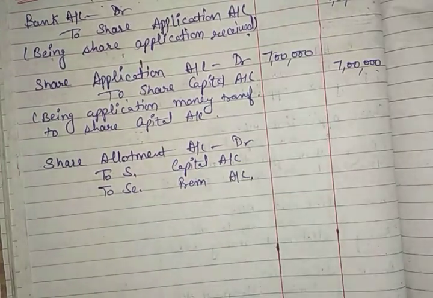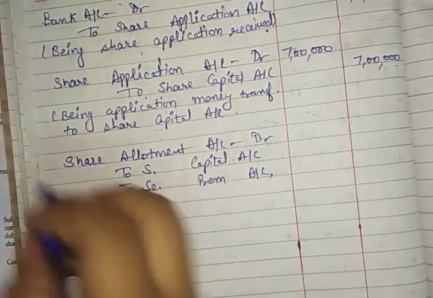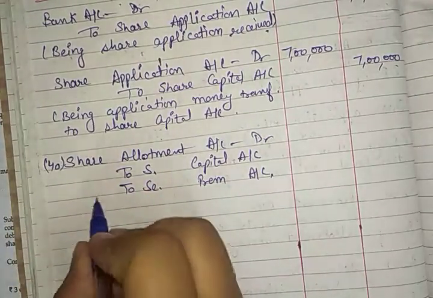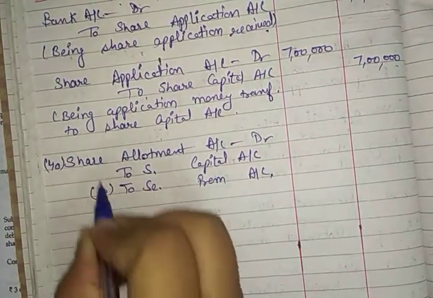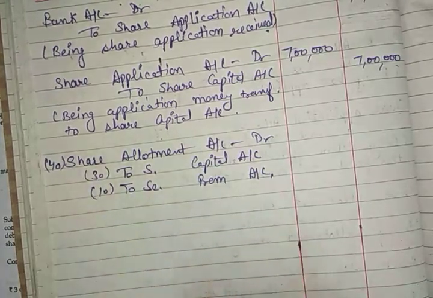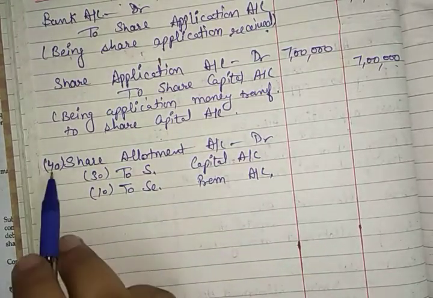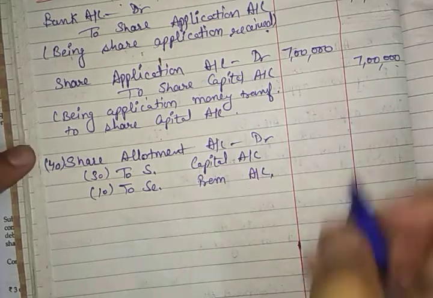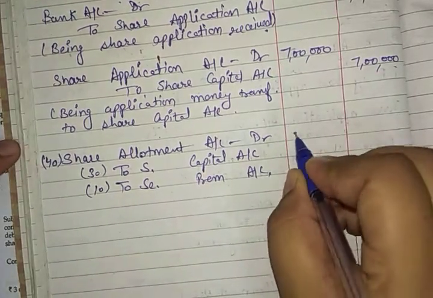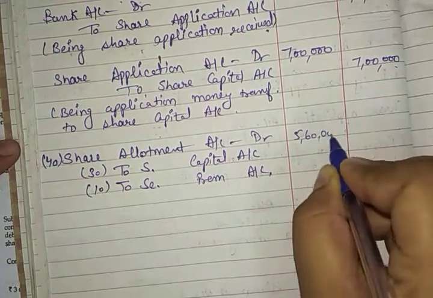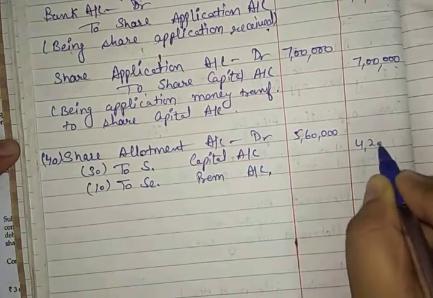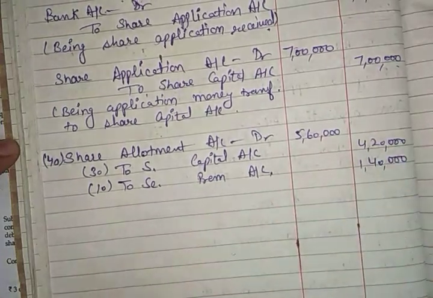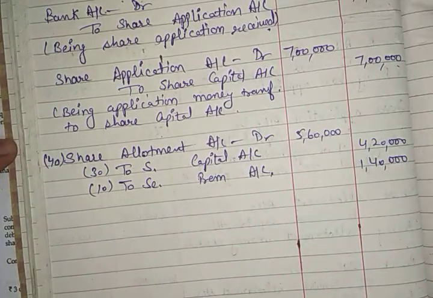Now how will you calculate the amount? You have called 40 rupees on share allotment, out of which 10 rupees is the premium, which means 30 is for share capital. Now multiply this amount with the number of shares, that is 14,000, and while multiplying you will get the answer as 5 lakh 60,000, 4 lakh 20,000, 1 lakh 40,000. Okay, this is your entry for share allotment along with premium. I hope you understood this.